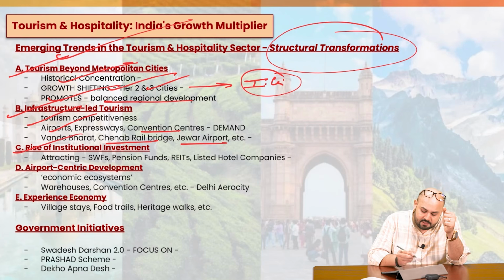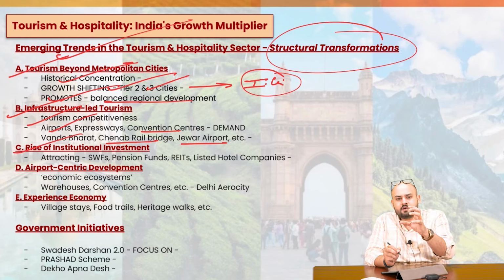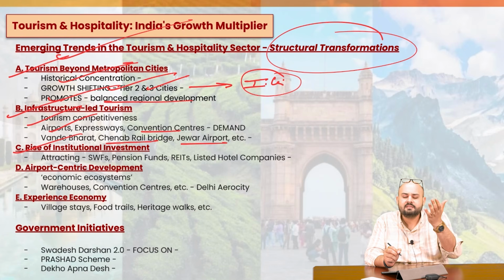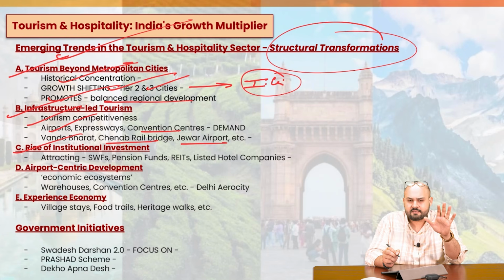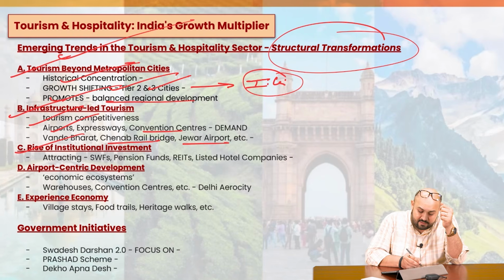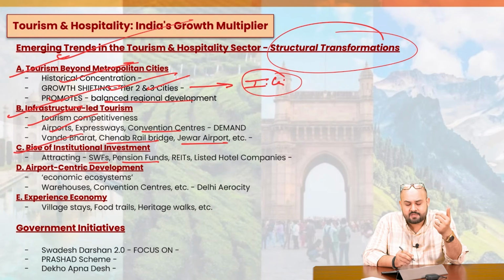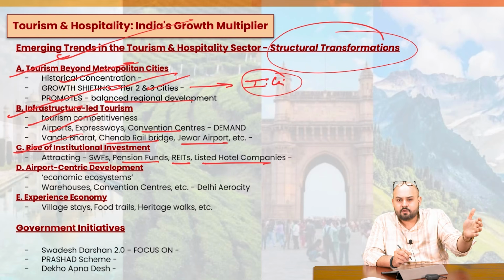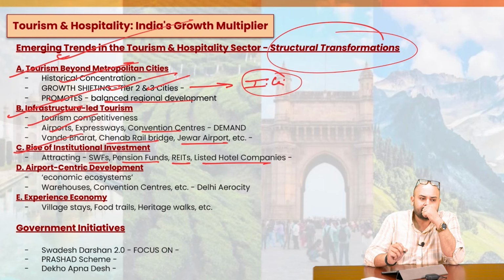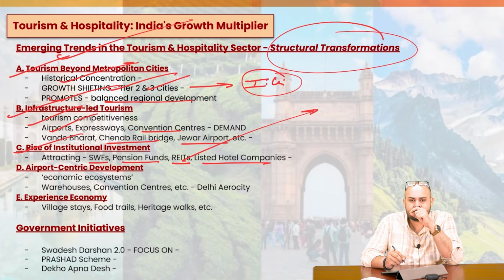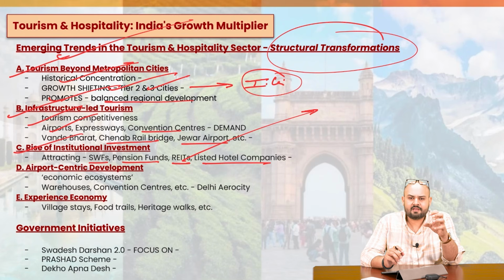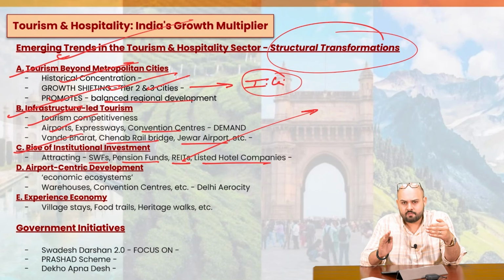Then rise of institutional investments. What we have been observing is that there has been a significant rise in the capital as far as the tourism sector is concerned. And it is attracting the sovereign wealth funds, the pension funds, the private equity, the real estate investment trusts, the listed hotel companies. Many of the hotel companies are now listed. And therefore, what it tells us is that this sector is getting access to institutional finances, and therefore it is not just a sector which is having a very small importance. Rather, it is having a very big importance and contributing greatly to the overall economy.